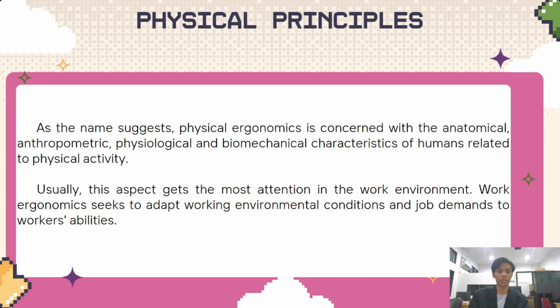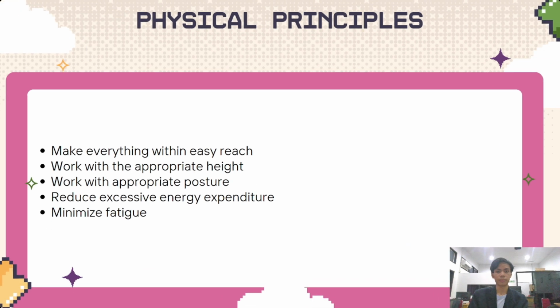Work ergonomics seeks to adapt working environmental conditions and job demands to workers' ability. So the physical principle is to make everything within easy reach, work with the appropriate height, work with appropriate posture, reduce exercise energy expenditure, and minimize fatigue.